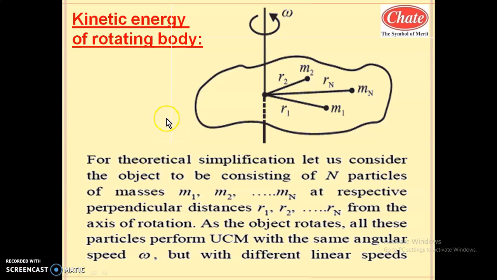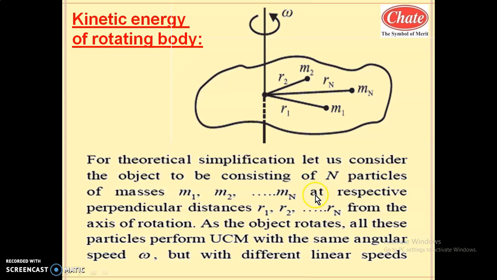Let us start the next part, kinetic energy of a rotating body, in rotational dynamics. So this is an irregular shaped rigid body, because a definite shape has a definite moment of inertia. While studying the derivation, here we are considering any shaped body, so that is an irregular shaped rigid body. Rigid body means one in which the position of a particles remains the same during motion, or whenever a large force acts on it. So such a body is considered a rigid body.